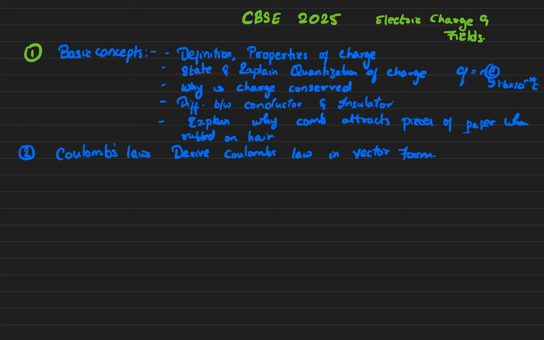Coulomb's law is nothing but force is directly proportional to the product of the charges and inversely proportional to the square of distance between them. Then if you remove the proportionality symbol, you get a k between them. And in vector form, you need to represent the direction. So you need to go through this concept in detail.